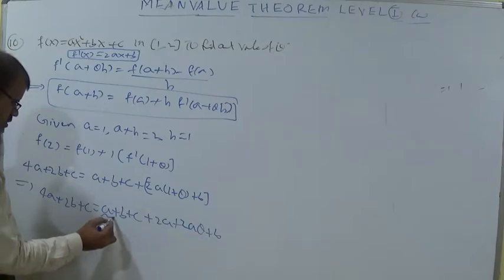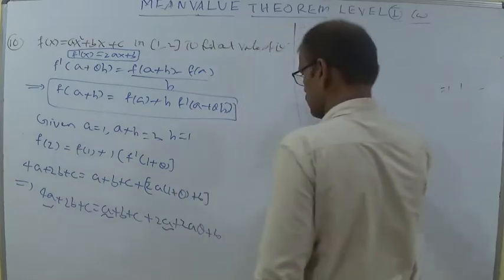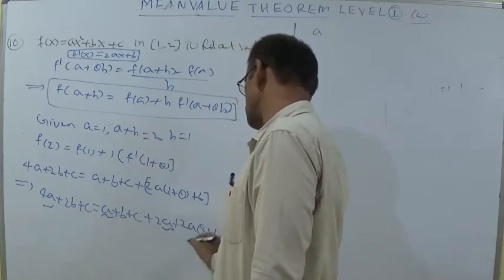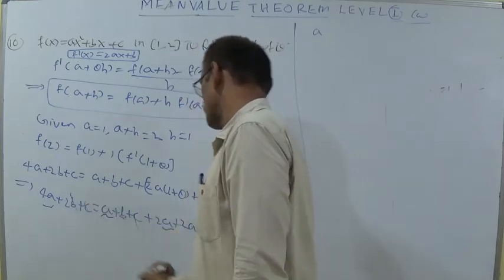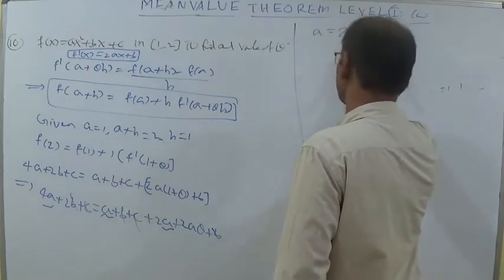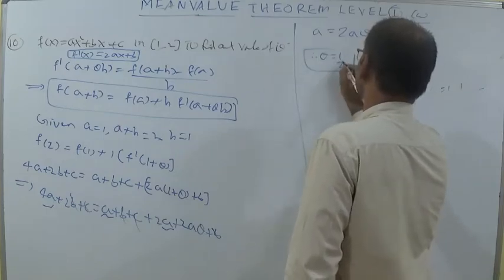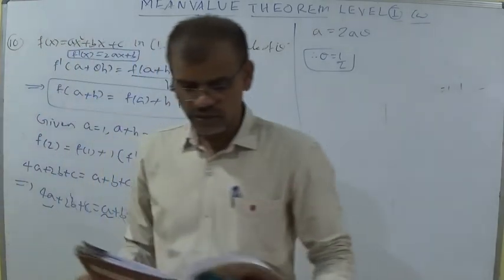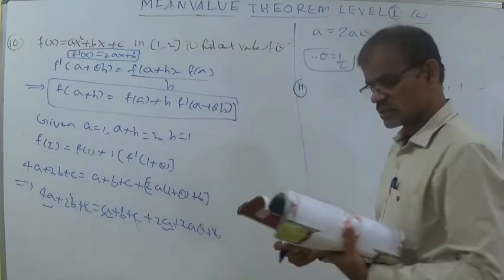We can say that this is a, this is 2a, this is 4a. Taking a to this side, 4a minus 3a, you can write a. Next 2b, this is b, this is b, so 2b gets cancelled. c also gets cancelled. So a is equal to 2aθ. Therefore theta is equal to 1 by 2. So 1 by 2 is the smallest increment or decrement, a little change in the given function. 10th question completed. Let us discuss the 11th question.